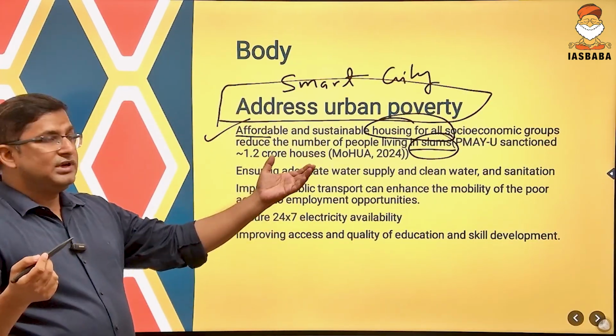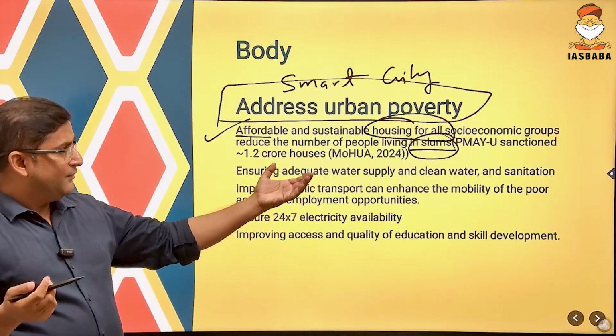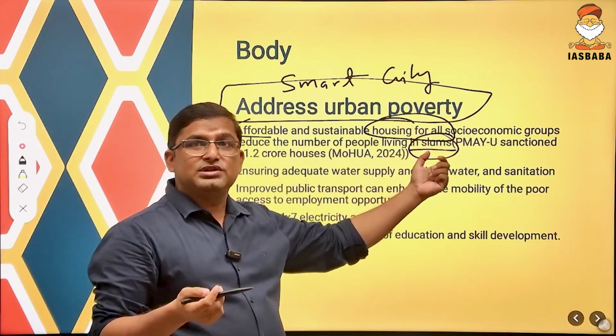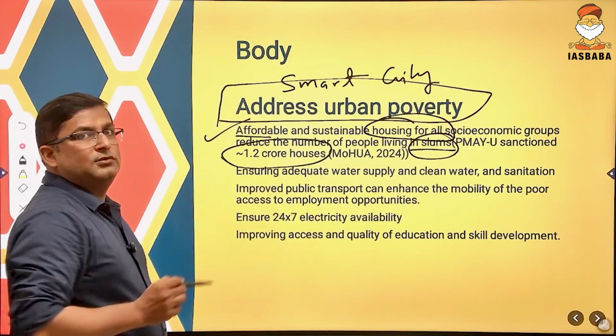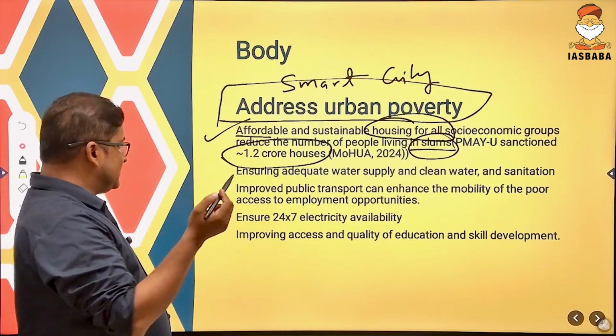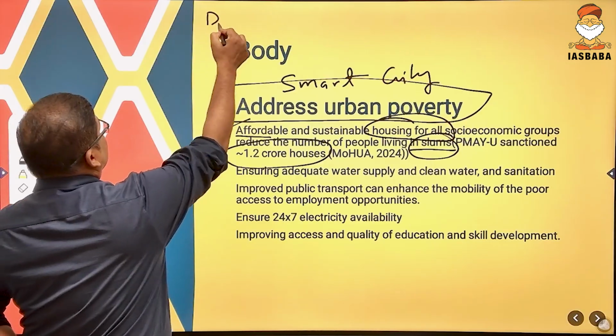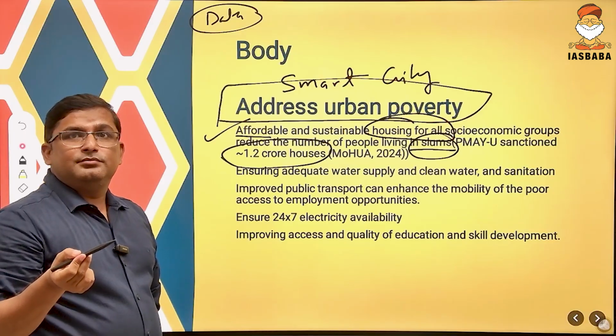And for this, you can also give a government scheme to fetch more marks or extra marks. For example, Pradhan Mantri Awas Yojana Urban has sanctioned 1.2 crore houses. You can add a few data points. I was telling you in the class to make a separate notebook for the data and write it down to recall in your mains exam.